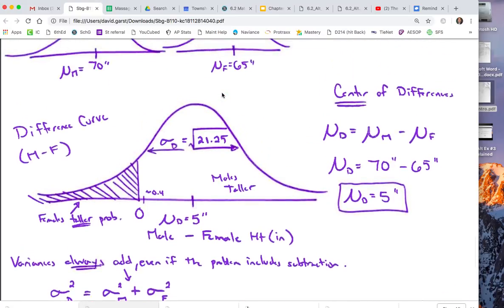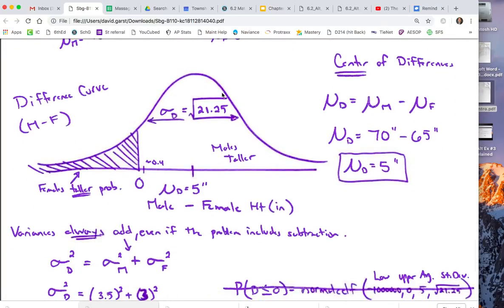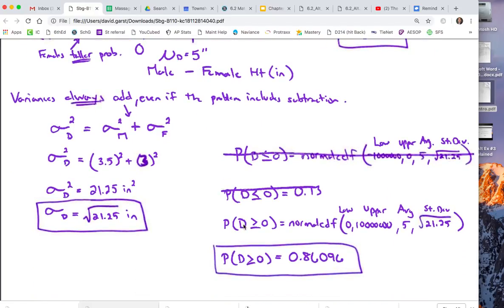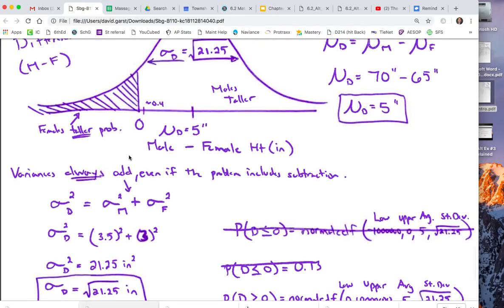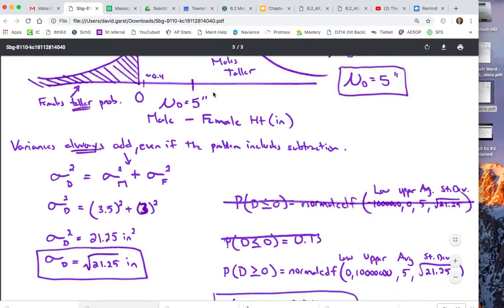Now, a reminder: we're trying to figure out the likelihood of the males being taller than the females. I'm sorry that I shaded this in my notes, but we're actually looking for this really big percentage. It's way more than 50%. So how do we do that? We're going to find the probability of the difference being greater than 0, because typically the males are 5 inches taller. That's a positive difference, and any positive difference means the males are taller.